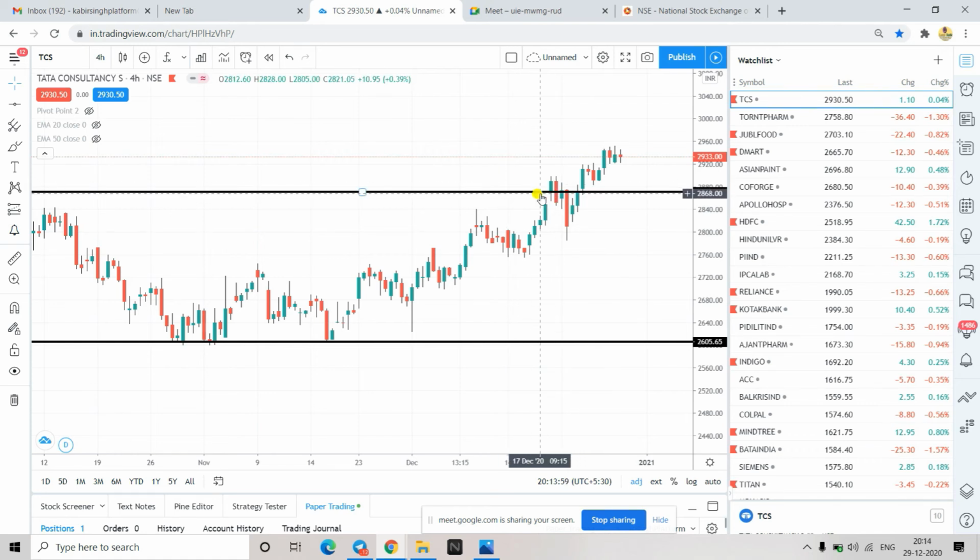No, see, this will give you some kind of idea of resistance, but then you have to wait for a decisive candle to form to take entry. We don't take blind entries.